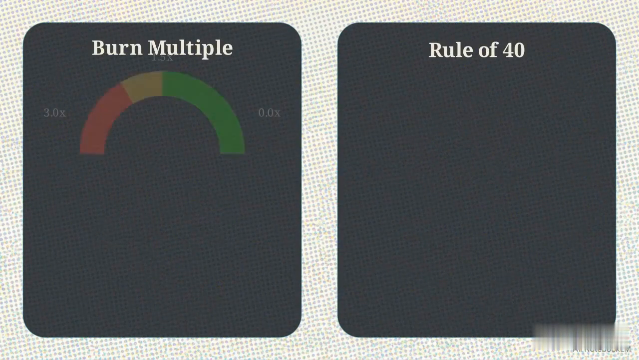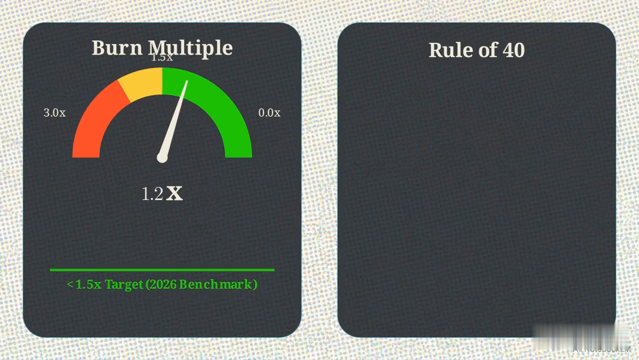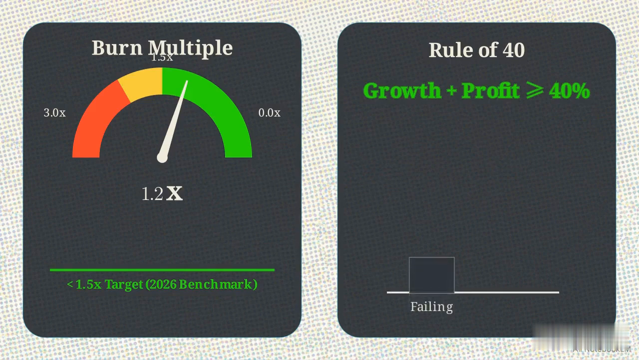This dashboard visualizes the metrics that now determine survival. The primary gauge is the burn multiple, a measure of how much cash a company burns to generate a new dollar of revenue. The target for 2026 is keeping that number under 1.5x. Next to it is the Rule of 40. Revenue growth rate plus profit margin must equal or exceed 40%.